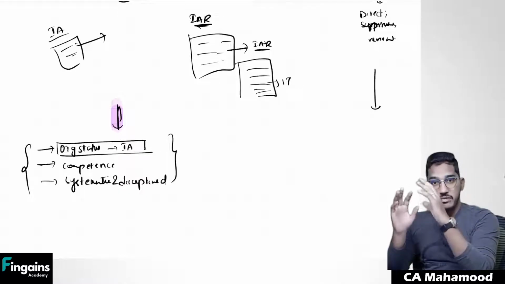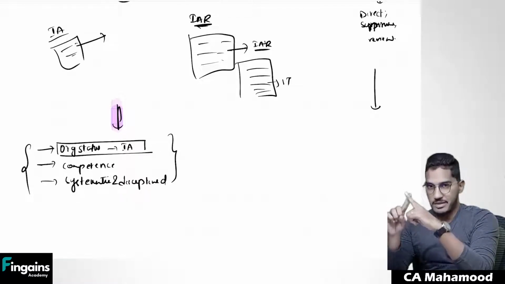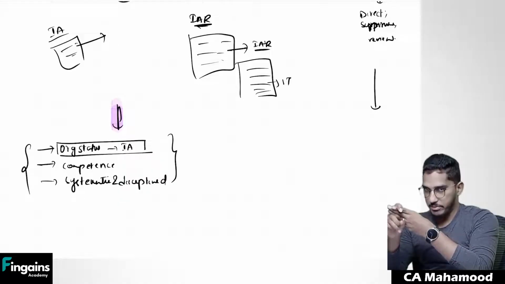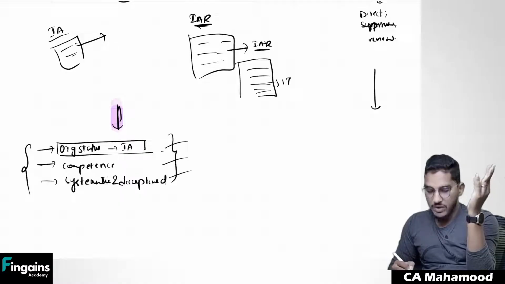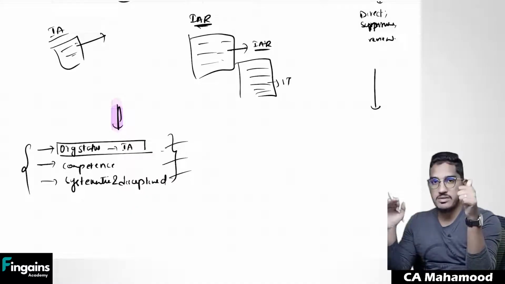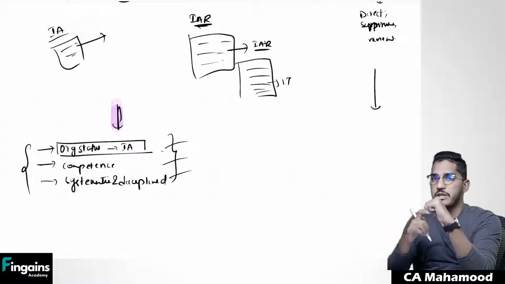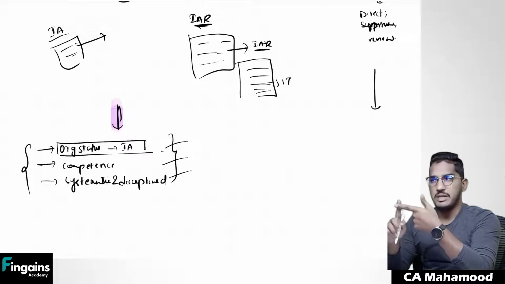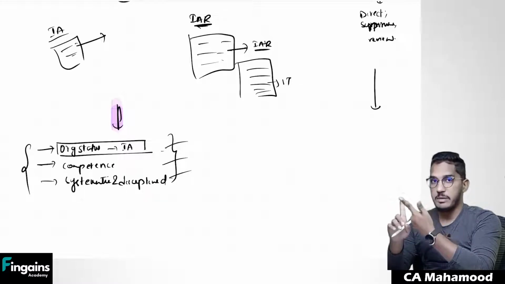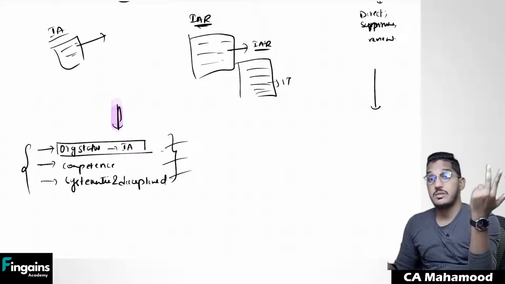Whether internal auditor has been given appropriate status in the organization to act in an objective manner. Is he competent enough? Is he capable enough? Did he apply a systematic and disciplined approach? If I got positive responses for these three questions: yes, he has been given proper organizational status. He has been given top powers. He has been treated at par with management. So he will be able to do the work in a more objective, more unbiased manner. I came to know he is competent. He is very much capable. His internal audit team is very strong. They have good knowledge. They are all professionals. They have a proper approach. Then I will be very comfortable using the type 1 work. The third thing I have to analyze is the systematic and disciplined approach.